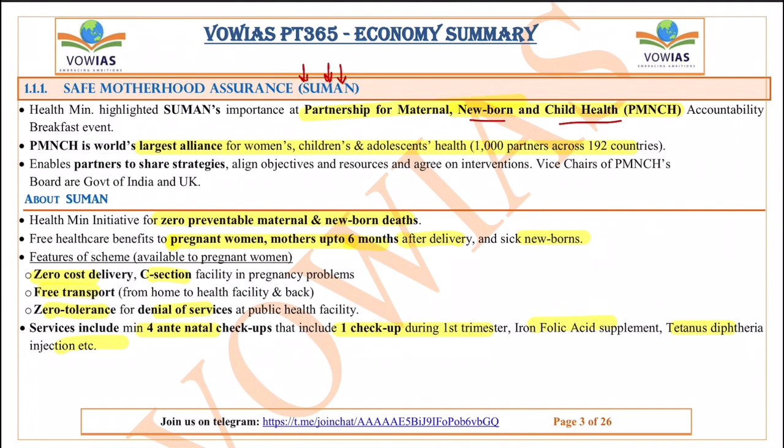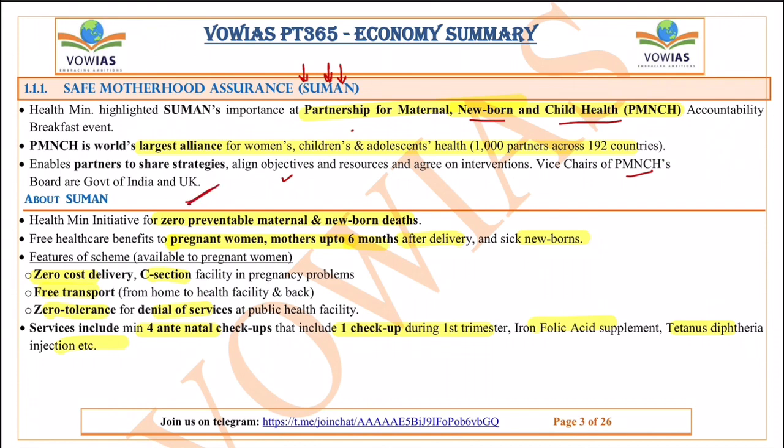PMNCH, the Partnership for Maternal, Newborn and Child Health, is the world's largest alliance for women, children and adolescents' health. It has 1000 partners across 192 countries. It enables partners to share strategies, align objectives, and talk about resources and various interventions, what they are doing, and their best practices. The vice chairs of the PMNCH board are the Government of India and the UK.